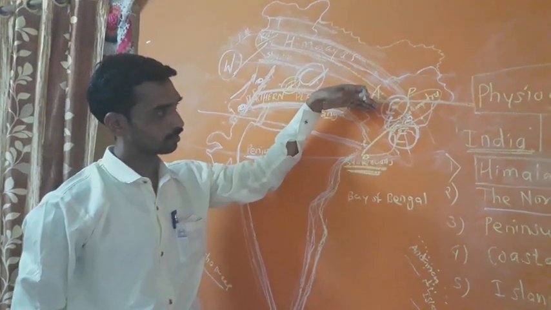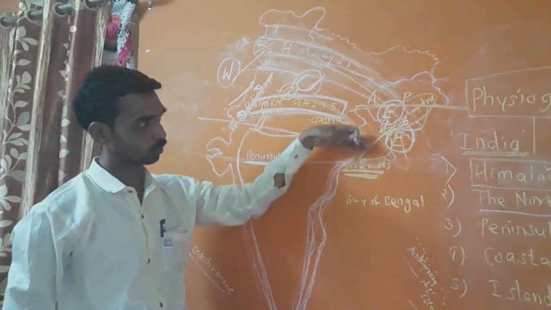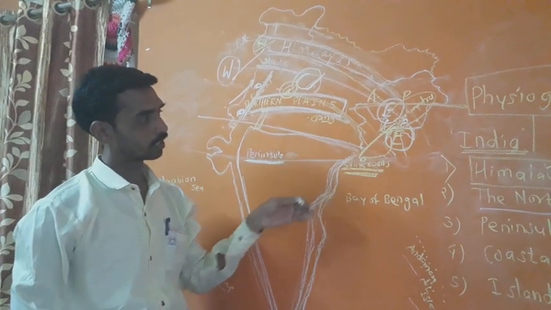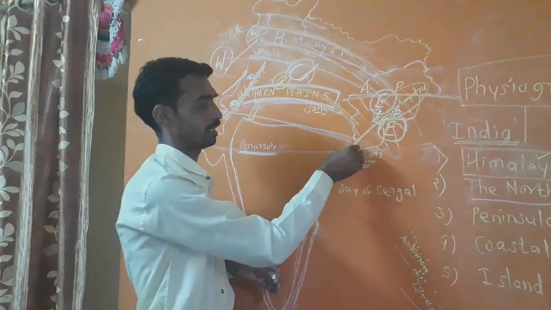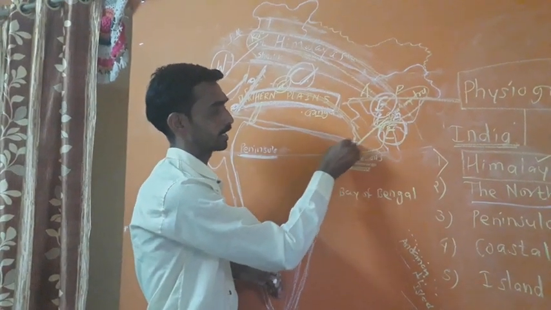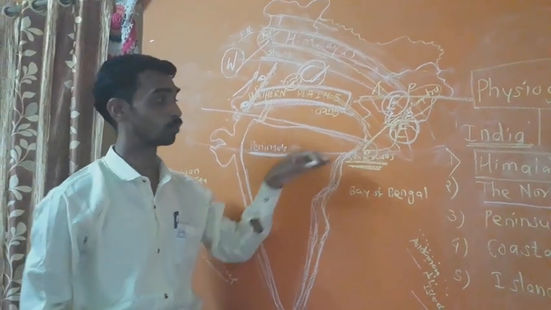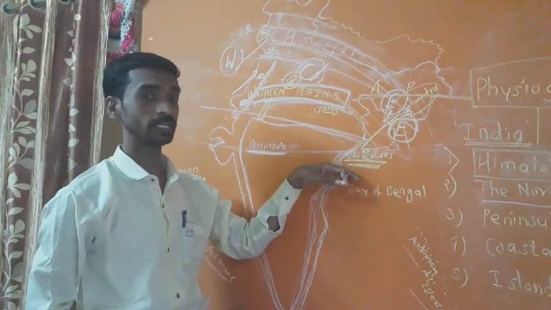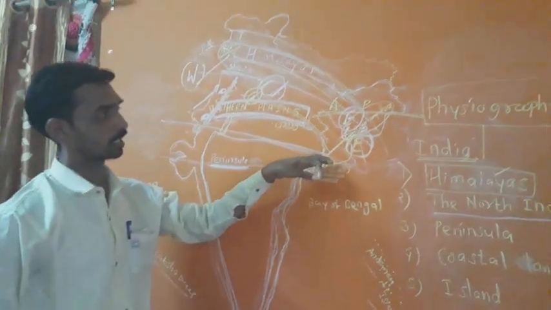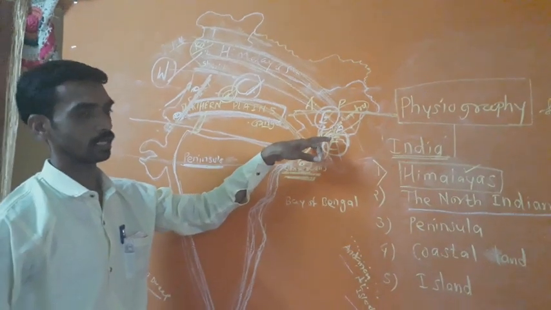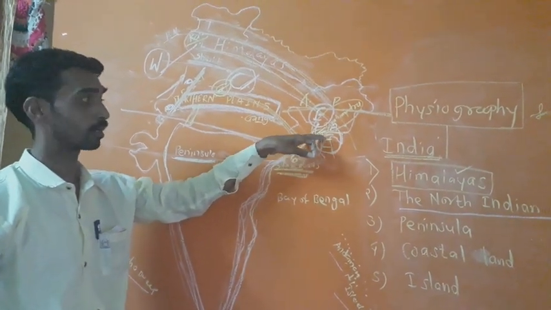The river, when the river flows, carries sediment together with it, and that's why a delta is created. So which is the largest delta in India? Sundarban. It is found in Bangladesh also.